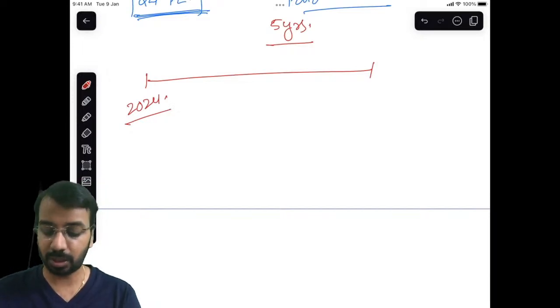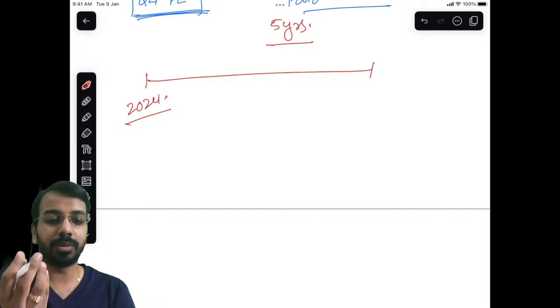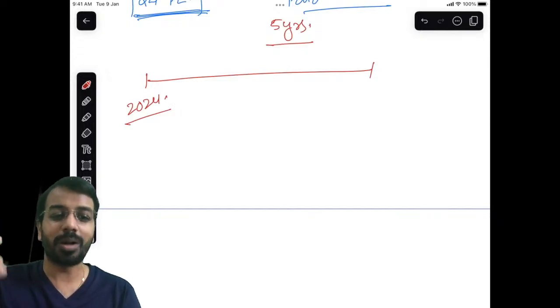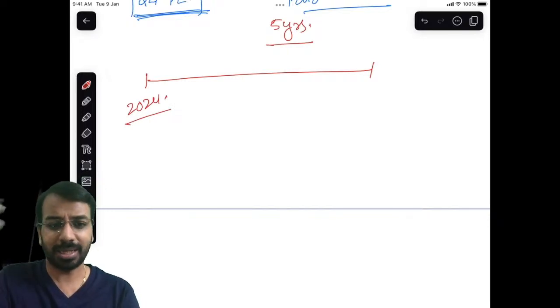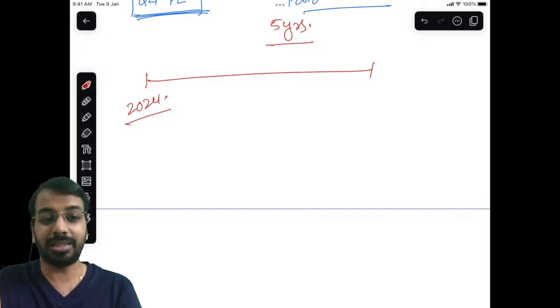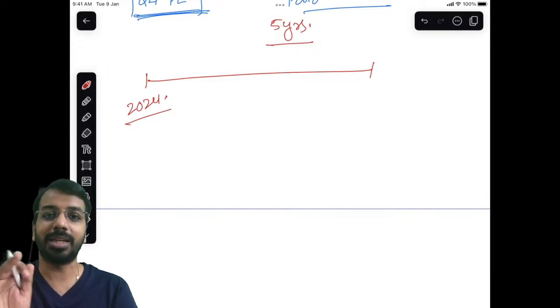Now what is this 5 years logic? Basically they are seeking loyalty from you. Okay, and please remember, CA is one of the very few professions where bonds are not required. If you ask any engineering placement or any IT placement, they will say execute a bond. Here as CAs we have that privilege. I have not seen, very rare cases there could be a bond requirement, but otherwise there is no bond requirement.